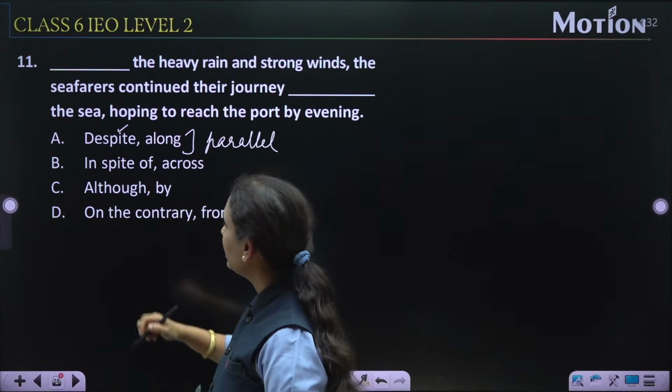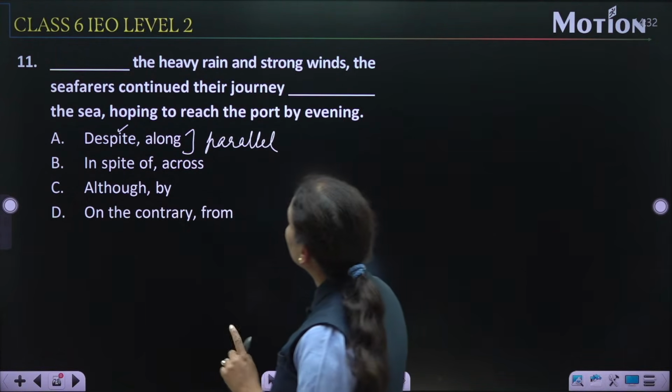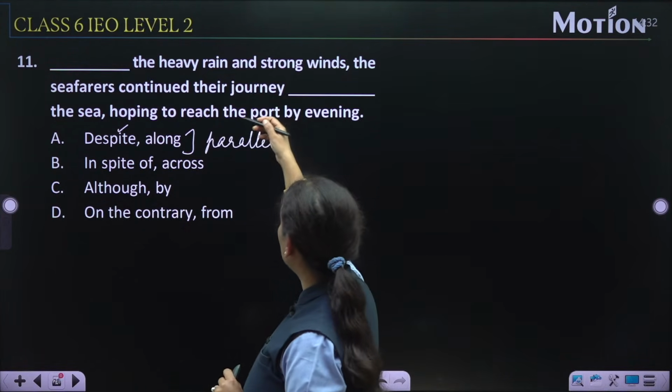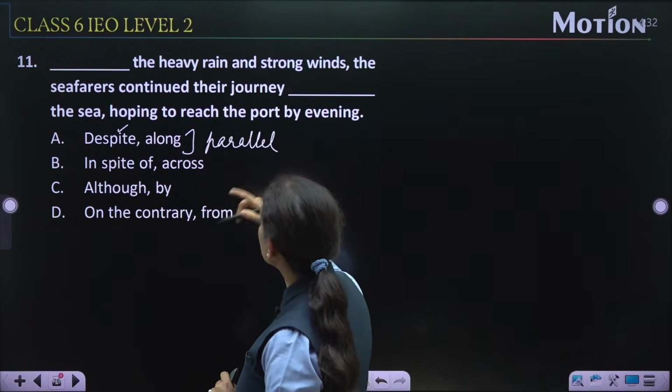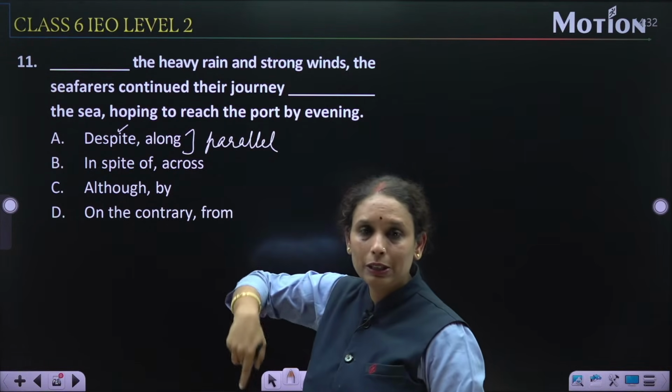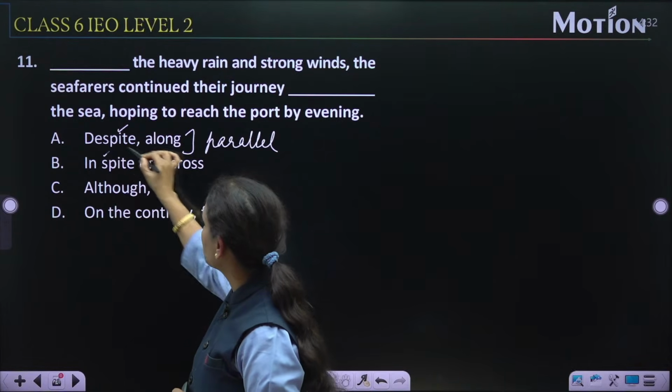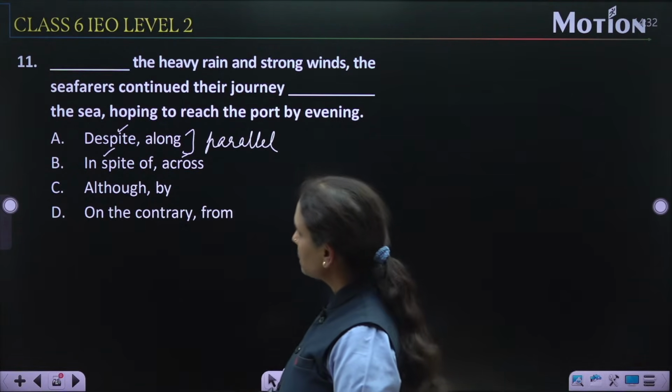Now come to the second option, B option. In spite of the heavy rain and strong winds, the seafarers continued their journey across the sea. Yes, across. It means to cross the sea. Yes, both of these options are right. Across and in spite of.